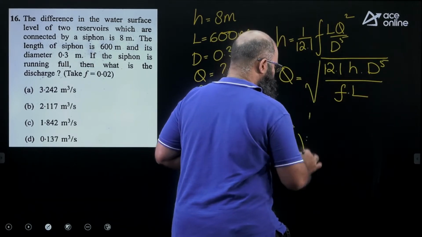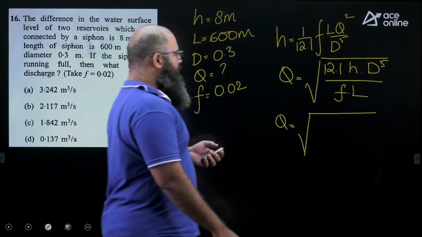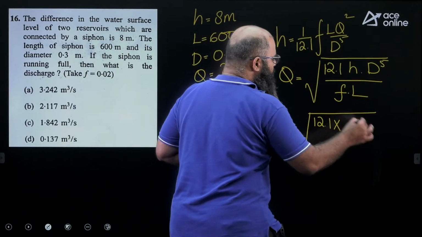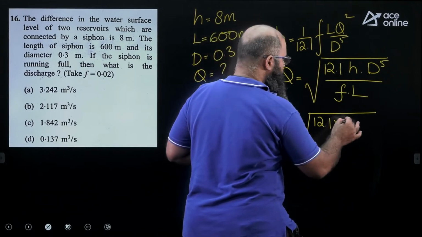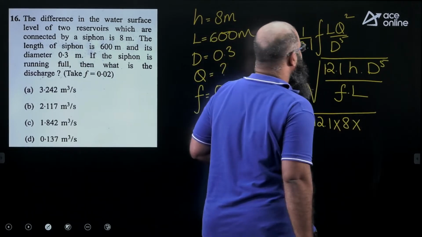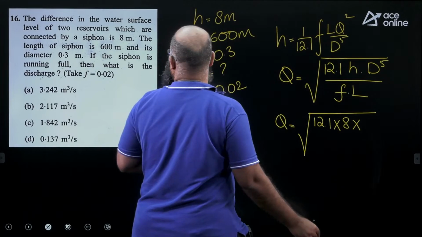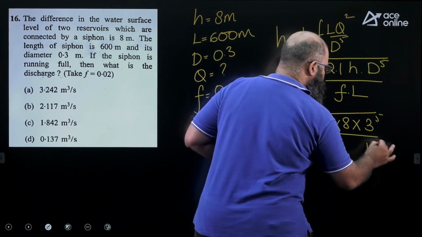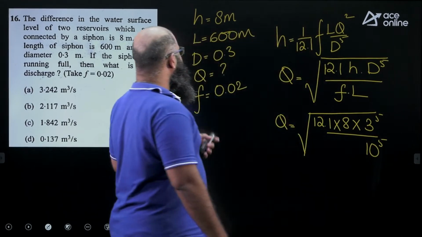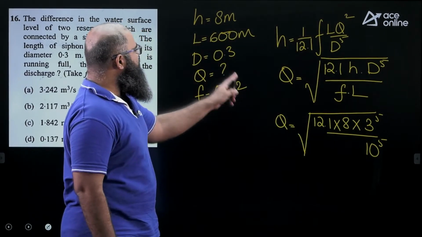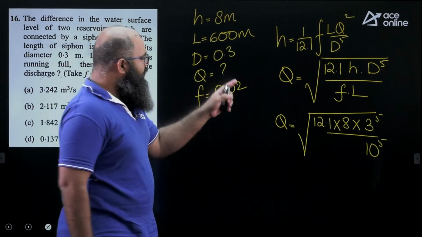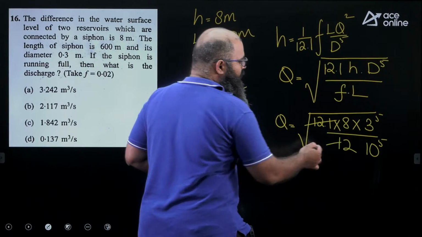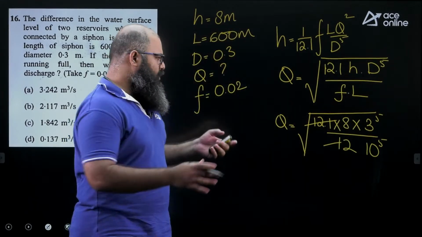So Q is equal to, bear in mind that we don't have a calculator, so we have to be very smart with our answers. 12.1 times head loss is equal to 8 meter. Now diameter is equal to how much? 300 mm, that is 0.3 meter. So let us say 3 power 5 divided by 10 power 5. F times L is equal to how much? F is equal to 0.02, L is equal to 600. You multiply both of them, that will become 12. Now 12.1 and 12 can cancel off, okay, approximately.